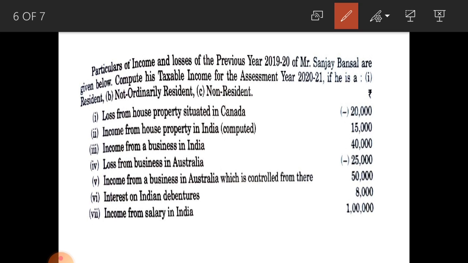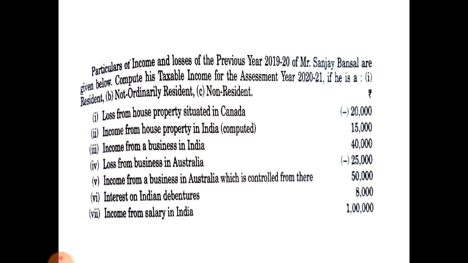Next one, loss from business in Australia 25,000, negative figure, taxable in the hands of ordinary resident only. Next one, income from a business in Australia which is controlled from there only, 50,000, taxable in the hands of ordinary resident only. Next one, interest on Indian debenture 8,000, taxable in the hands of all three categories. Last one, income from salary in India 1 lakh rupees is taxable in the hands of all three categories because received in India. Let us solve this problem.